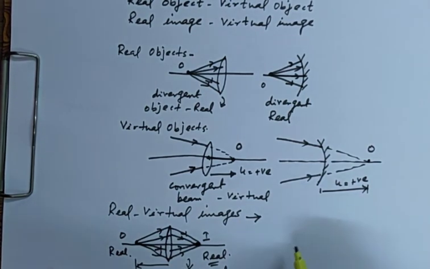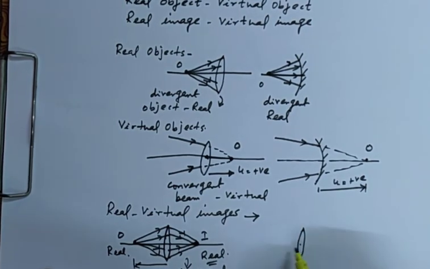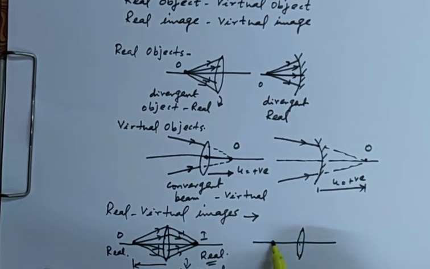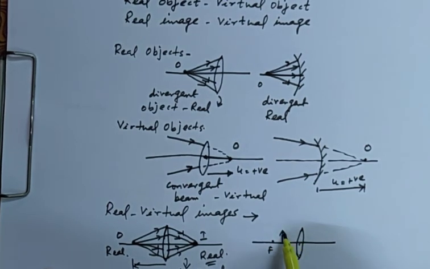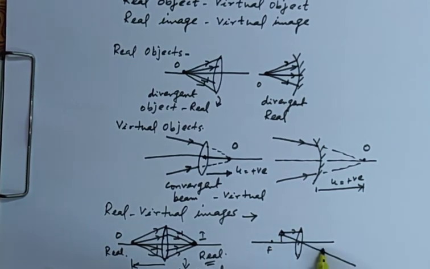If we consider the situation for a virtual image, we know that if an object is placed between the focal point and the optical center, a virtual image is formed.